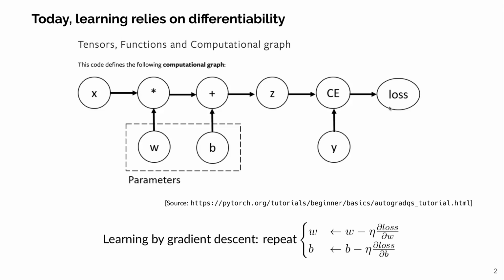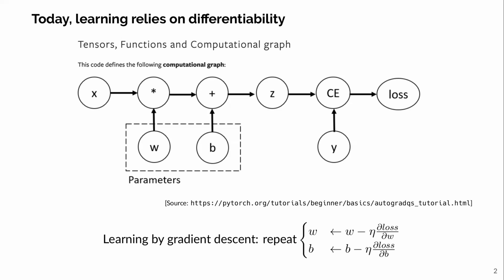Like in any learning task, the library computes the gradient of the loss with respect to the weights and the bias we want to learn here, and updates them using the backpropagation step of a gradient descent algorithm. To do this backpropagation step, we need to be able to compute the derivatives of all the operations in this graph.